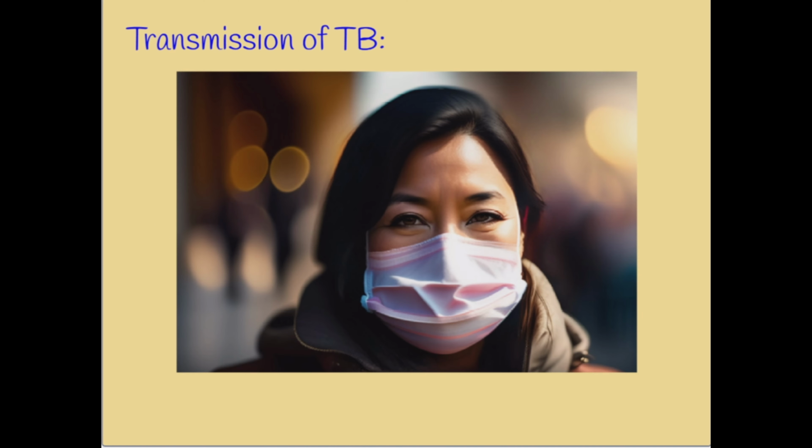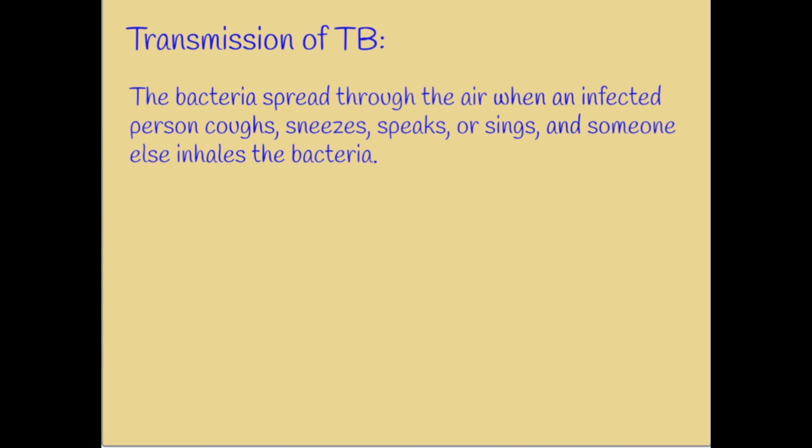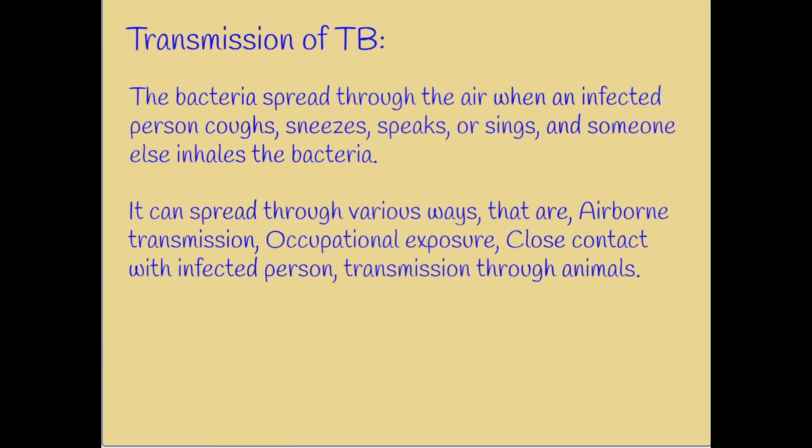Let's now look at how tuberculosis spreads. The bacteria spread through the air when an infected person coughs, sneezes, speaks, or sings, and someone else inhales the bacteria. Also, not everyone who inhales the tuberculosis bacteria will become infected with tuberculosis. Several other factors influence the risk of infection, including the duration of exposure, the number of bacteria in the air, and the immune system of the exposed person. It can spread through airborne transmission, close contact with an infected person, occupational exposure, or transmission from animals.